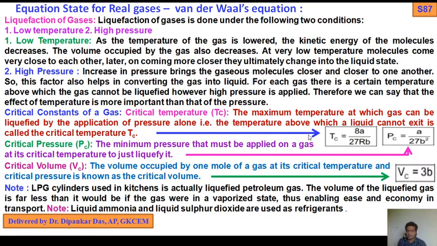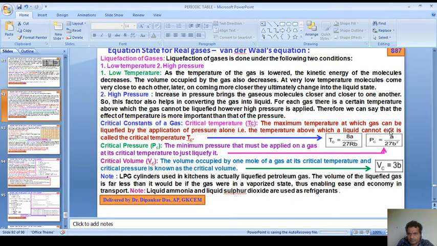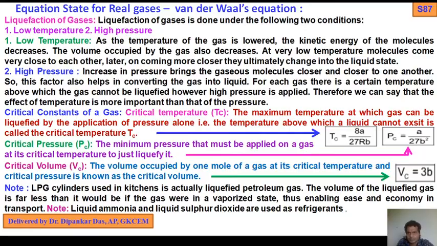That is, the temperature above which a liquid cannot exist is called the critical temperature, which is denoted Tc.